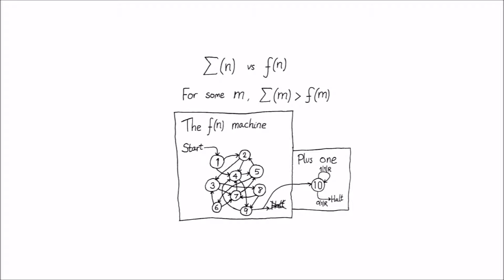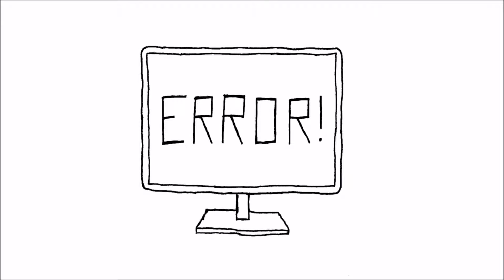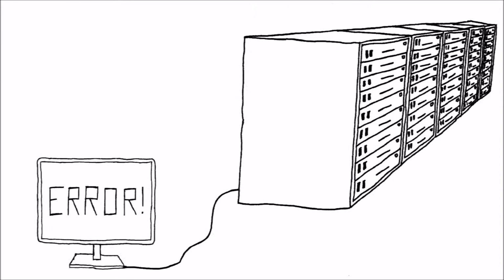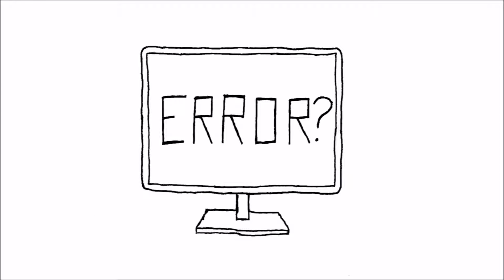So that's the end of the story, right? We asked if there was something computers couldn't do, and we found something. And it is true that no current computer, not even a fully functional quantum computer, could calculate the output of the sigma function for fairly large inputs. However, there is a tiny possibility that we could, in fact, at some point in the future, get round these issues and go beyond modern computing, solving these problems and more.